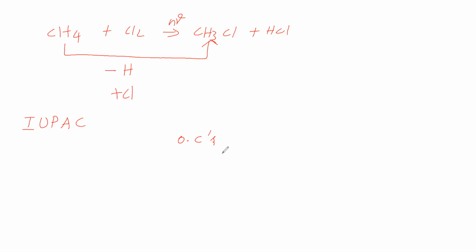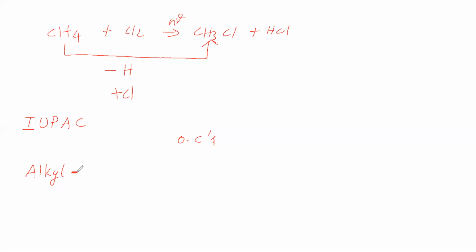Now we will take one particular group in the organic compounds. The particular group is called alkyl. It is one group in the organic compounds. Here alkyl, one dash will be given.